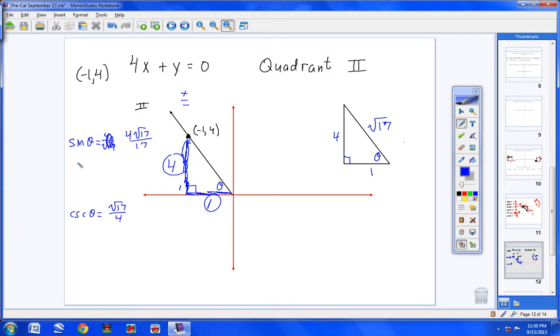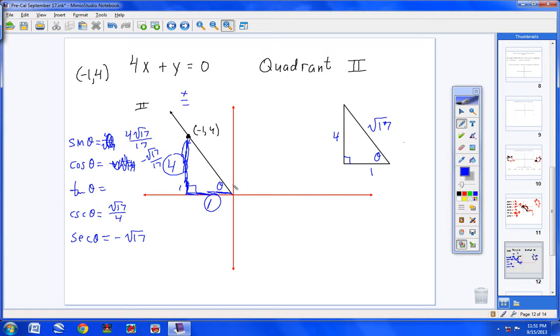All right, now let's try cosine of theta. And don't forget, here's sine. Cosine's negative in this quadrant, so negative. And then cosine of theta would be adjacent over hypotenuse. So 1 over square root of 17. So that means secant, I'm going to flip that. Secant of theta would be negative square root of 17 over 1. So back up here, I've got to rationalize, so my final answer would be negative square root of 17 over 17. Now, let's go ahead and try tangent of theta.